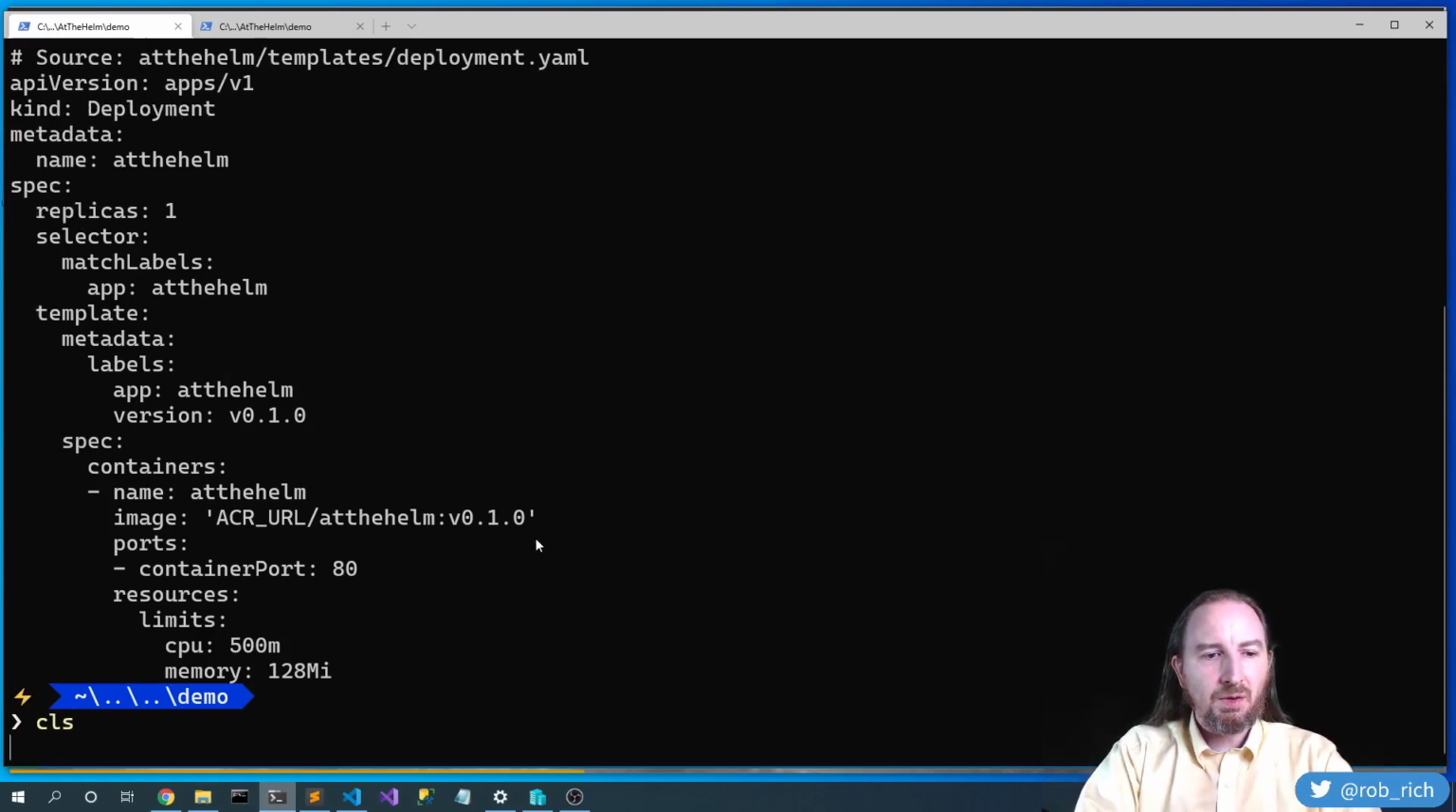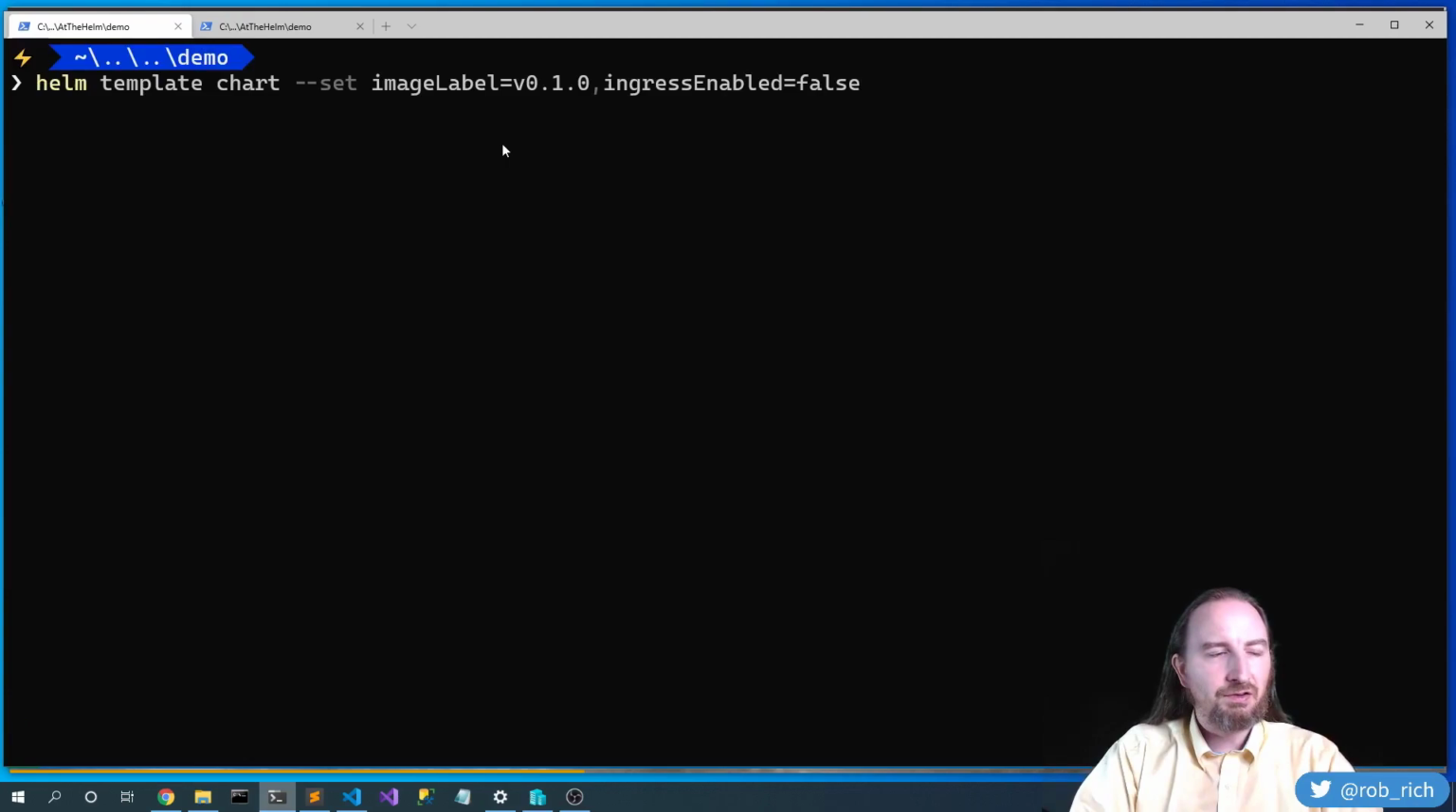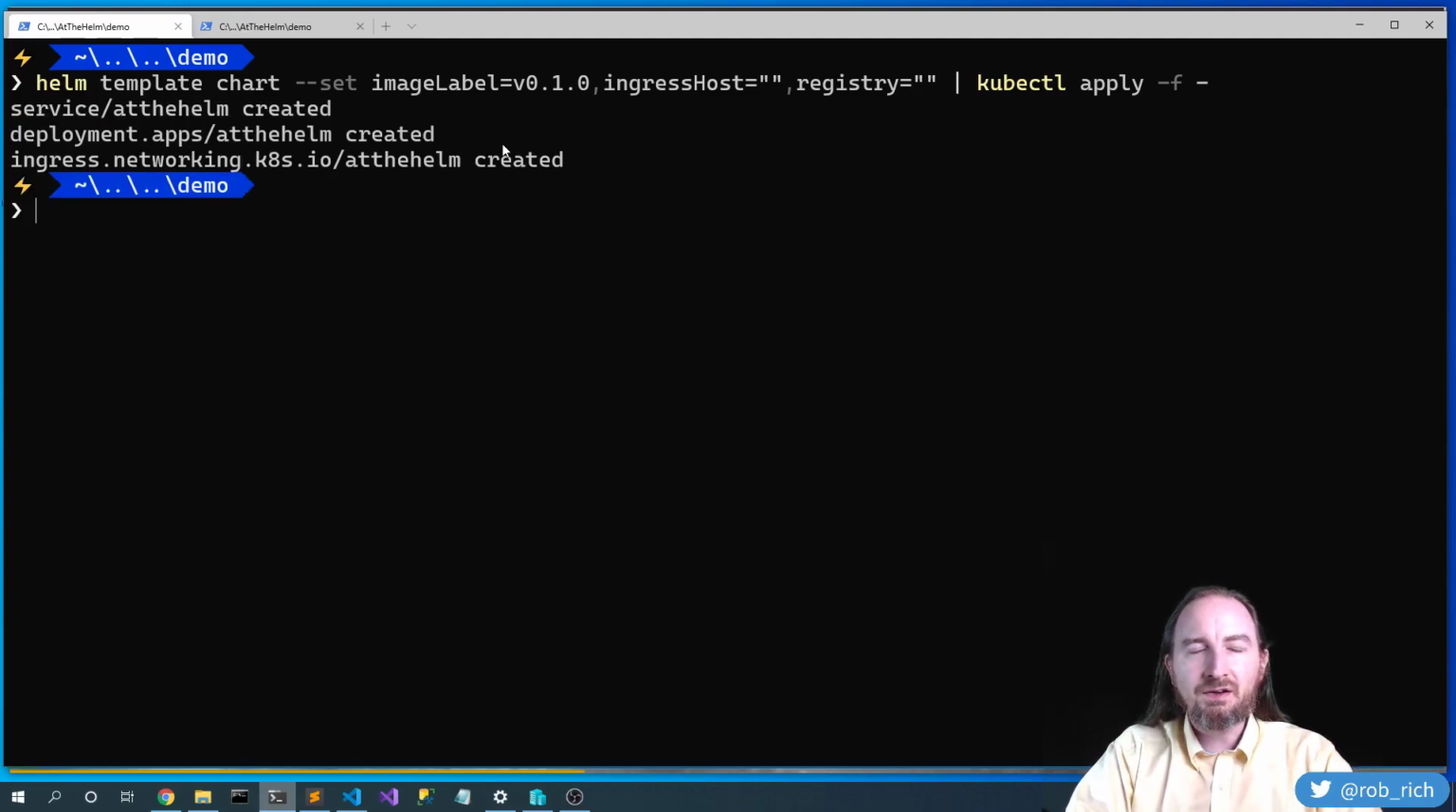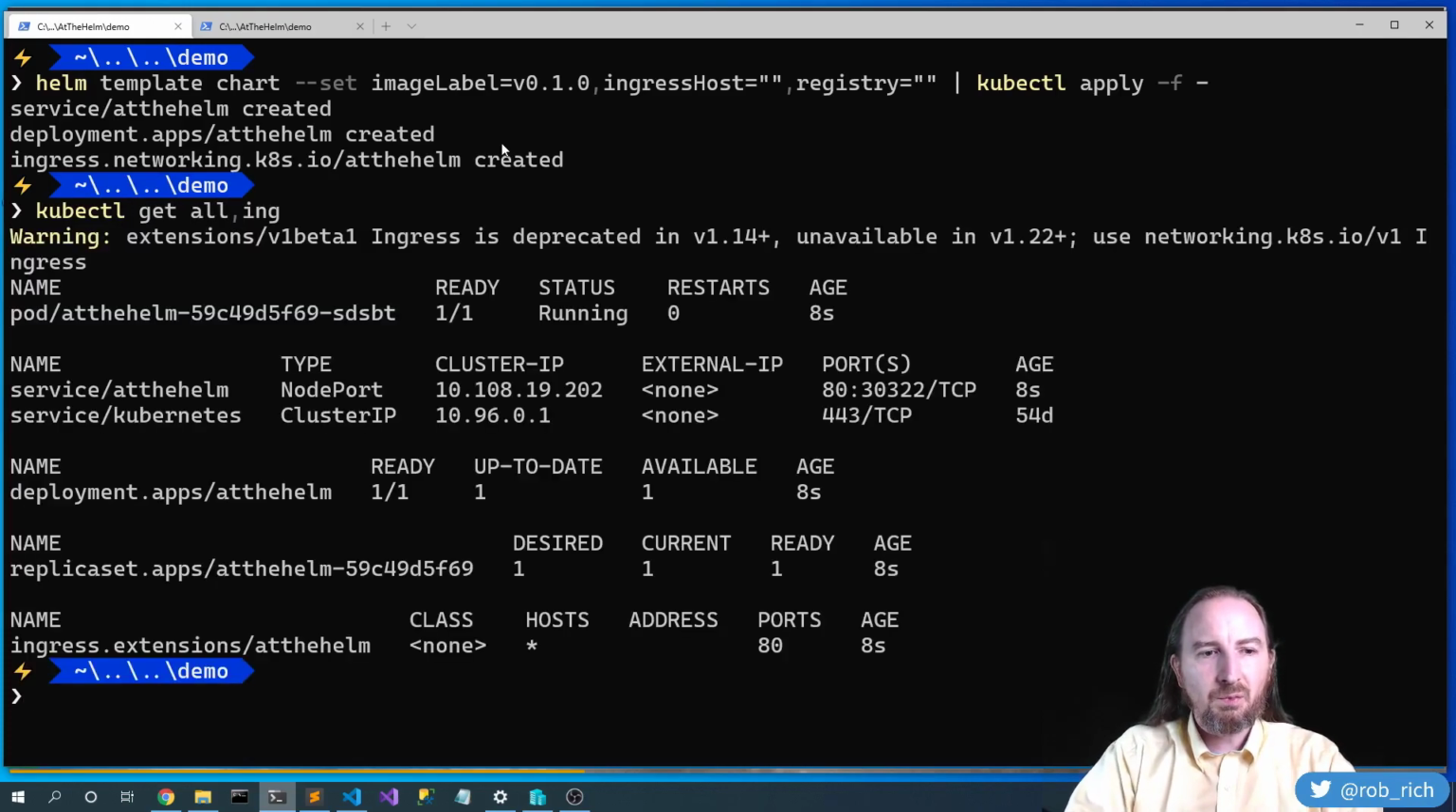So if we wanted to apply this, then we can do set image label. We'll say, in this case, ingress host equals quote quote, registry equals quote quote, and we could redirect this to a file and then kubectl apply that file, but why not just kubectl apply -f dash. This will take that Helm chart and pipe it straight into Kubernetes, and kubectl get all. We can see that we've got all the things. We got our ingress created with no host name. We've got one replica.